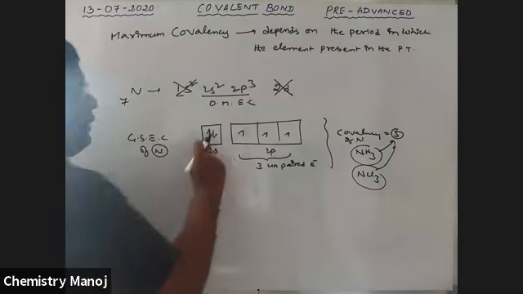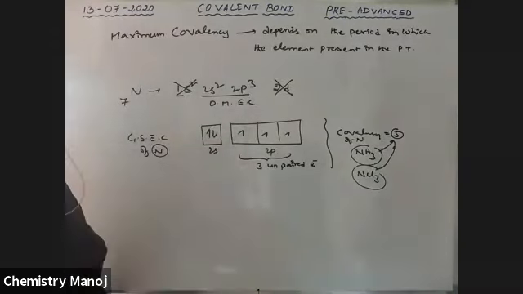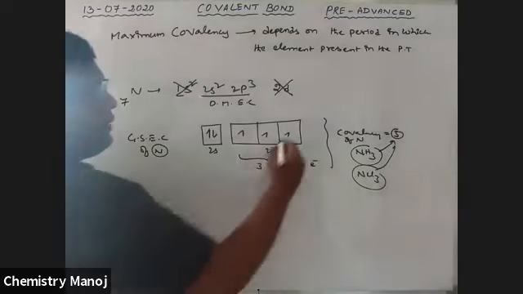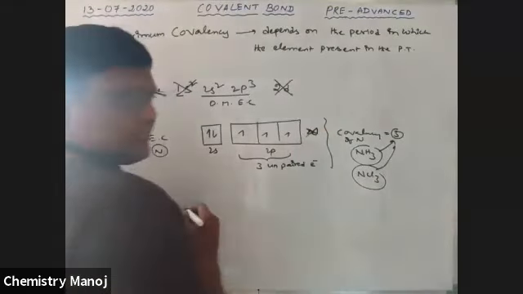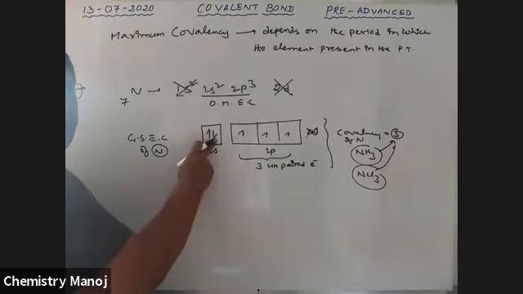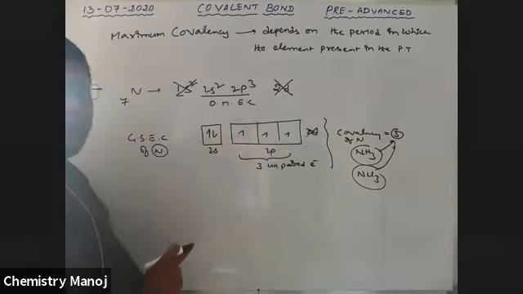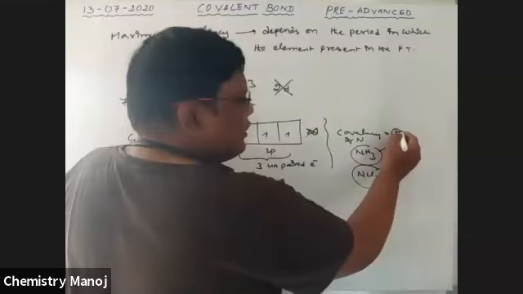Now, is this electron excited to another state, just like in phosphorus? No, because the 2d orbital does not exist. That means no empty orbitals are there, so excitation of this electron is not possible. Therefore, only 3 unpaired electrons exist, and the covalency of nitrogen is 3.